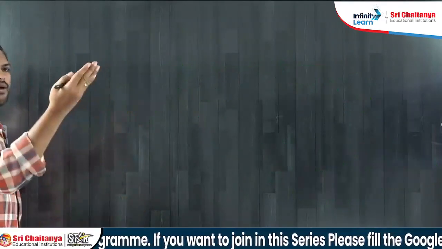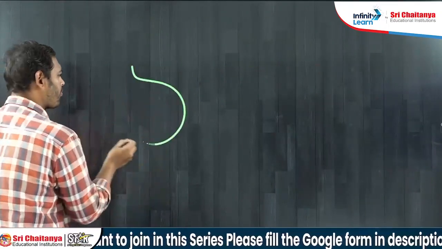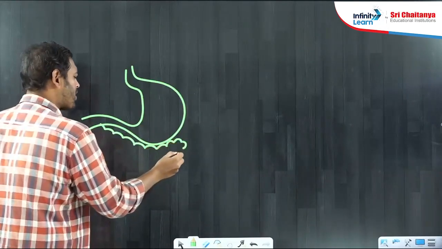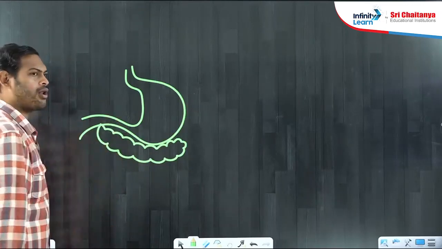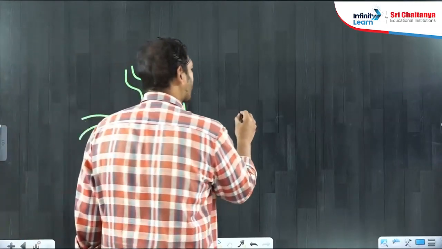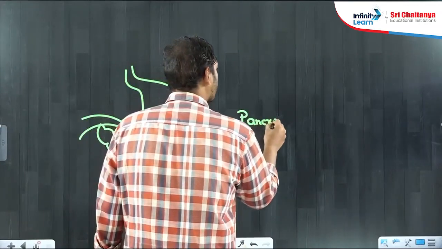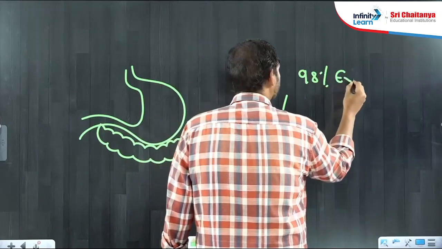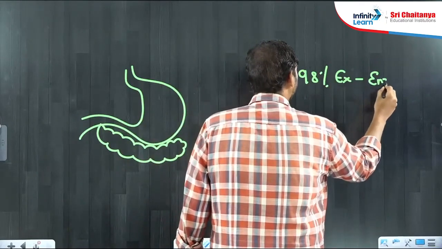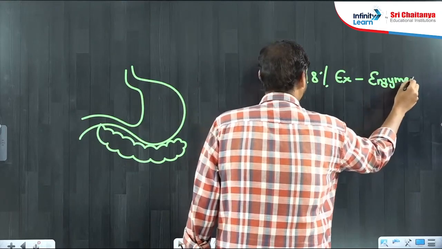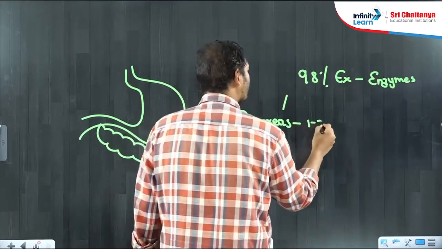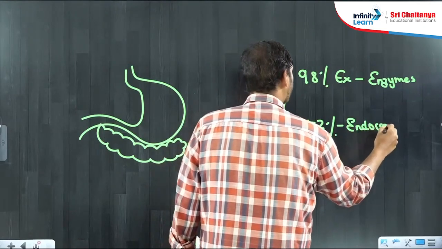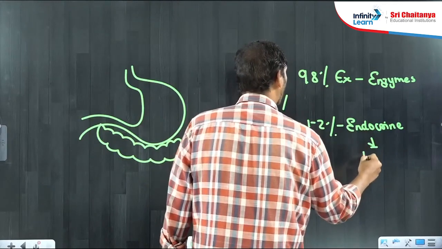If you go even a bit top, just beneath your stomach, there is a gland attached to the stomach like this. Single gland, no plural, that is the pancreas. Guys, 98% of the pancreas was actually exocrine in function. They secrete enzymes for digestion. Whereas 1 to 2% of the pancreas is endocrine in function, and this endocrine part of the pancreas manufactures hormones.